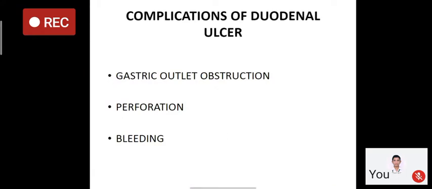So now we'll discuss the complications of the duodenal ulcer. Gastric outlet obstruction is a rare complication, but it is an important complication of gastric and duodenal ulcer. And second are perforation and bleeding. They are the important complications.